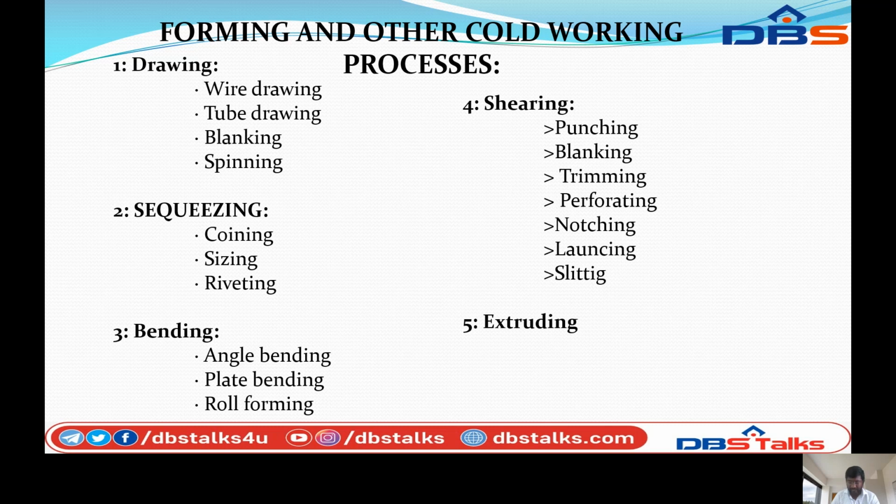In shearing operations, there are punching operation, blanking, trimming, perforating, notching, lancing, slitting. So these are all the shearing operations which can be used in the cold working processes. So finally the extruding. So these are the cold working processes. Thank you.